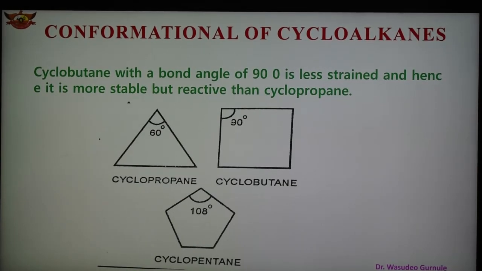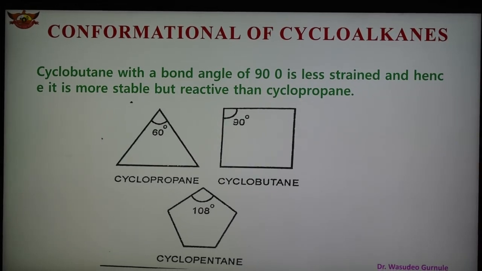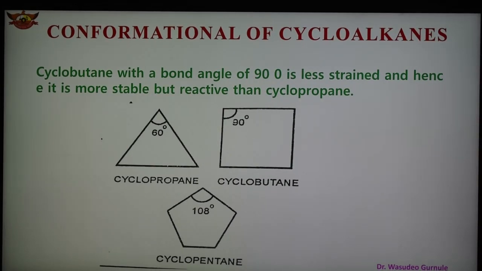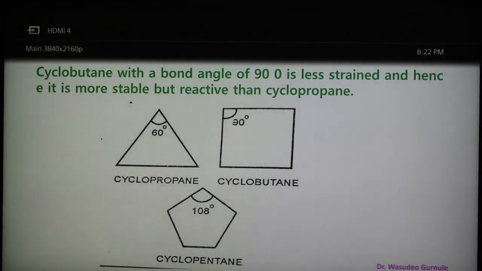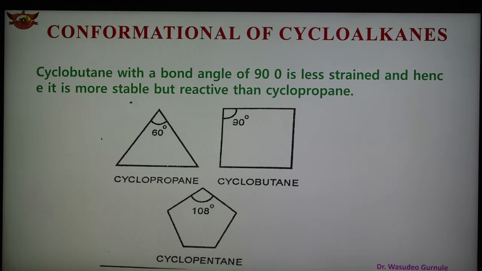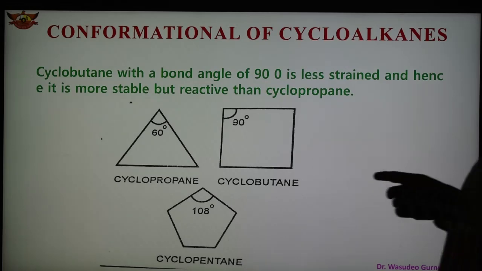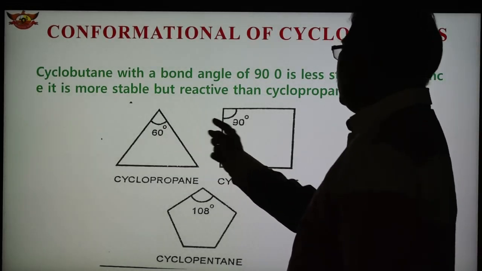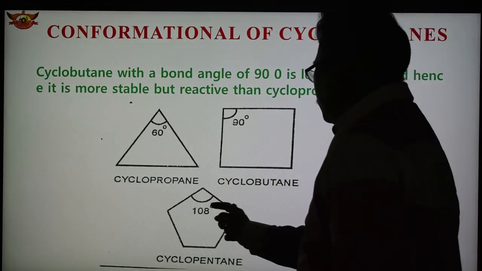So cyclobutane, with a bond angle of 90 degrees, is less strained, and hence more stable but reactive than cyclopropane. Here cyclopropane, cyclobutane and cyclopentane are shown, with angles of 60 degrees, 90 degrees and 108 degrees.